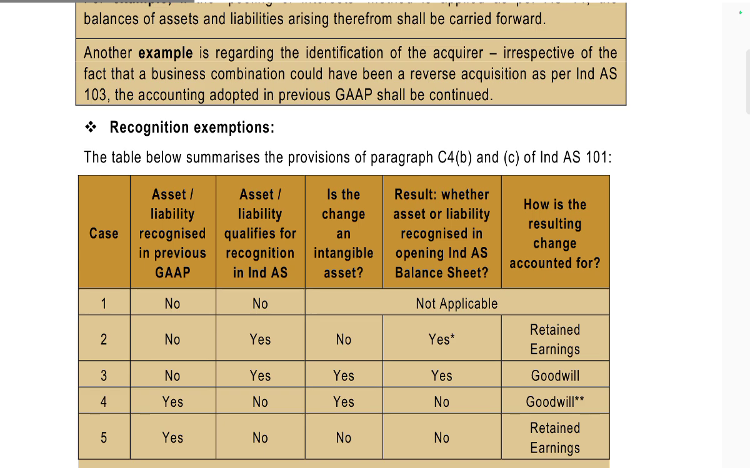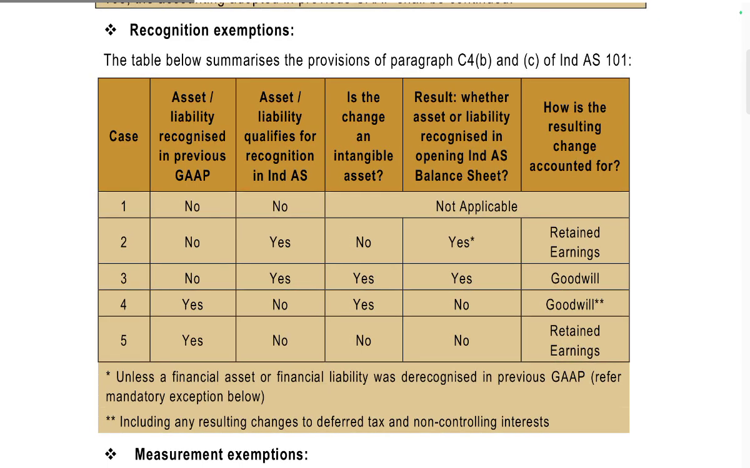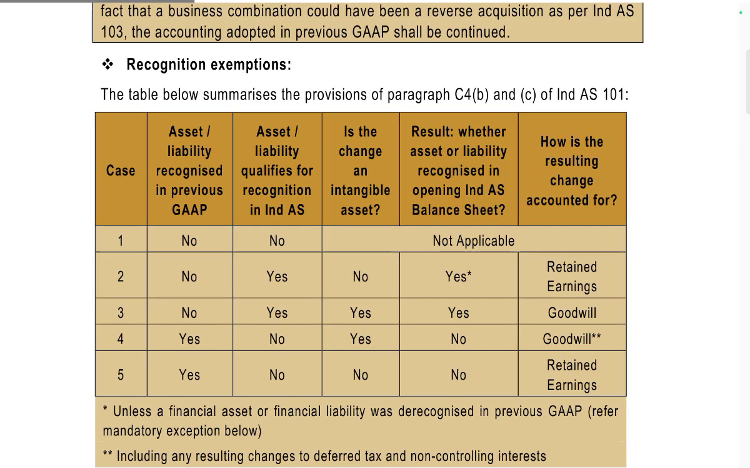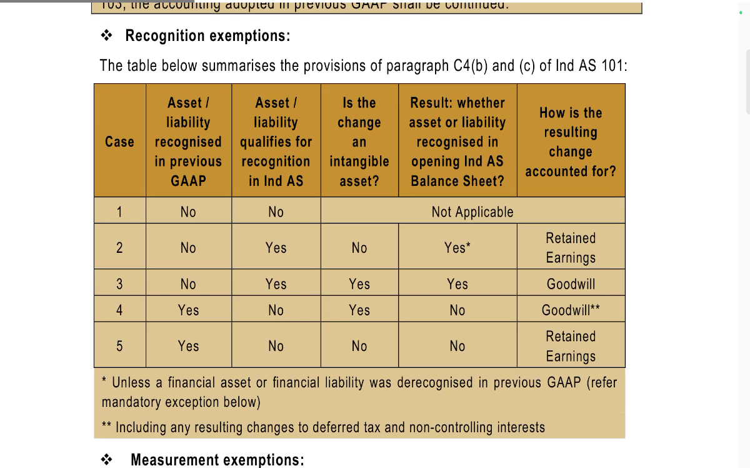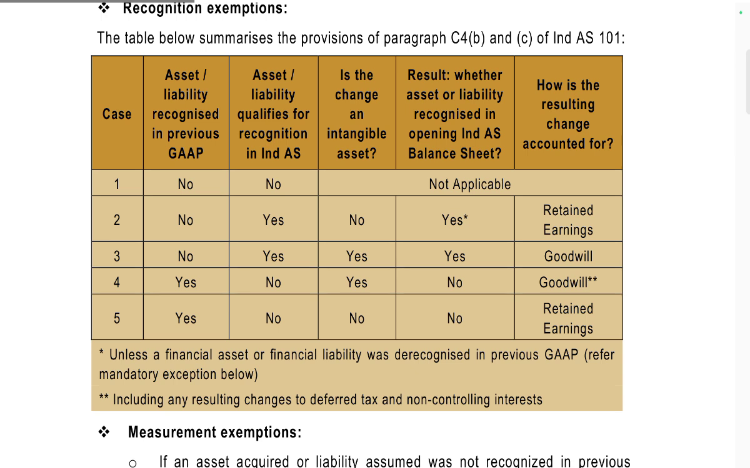Recognition exemption. The table summarizes the provisions of paragraphs C4 and 101. Case: asset or liability recognized in previous GAAP? Assets and liabilities qualify for recognition in Ind AS? Is there a change in intangible asset? The result: whether the asset or liability is recognized in the opening Ind AS balance sheet. How is the resulting change accounted? For previous GAAP recognition, no. Then assets qualify for recognition, yes. Is there a change in the intangible asset? No. Result: whether the asset or liability is recognized in opening Ind AS, yes. How is the resulting change accounted